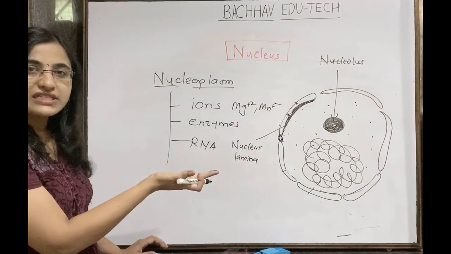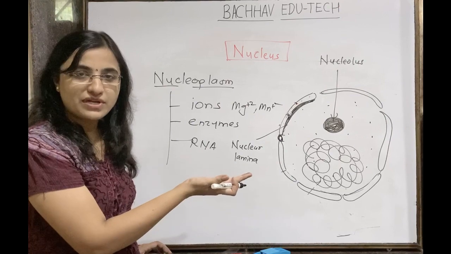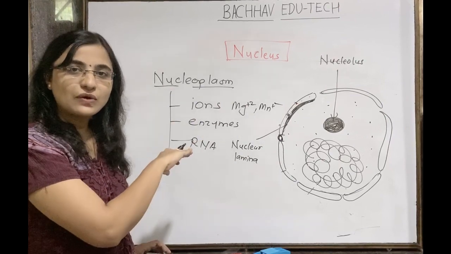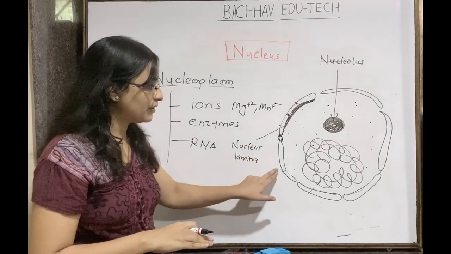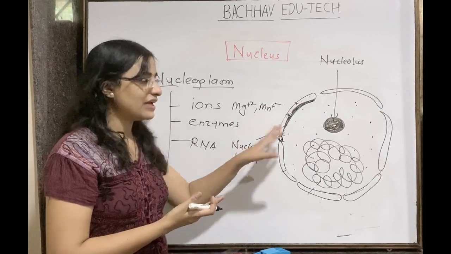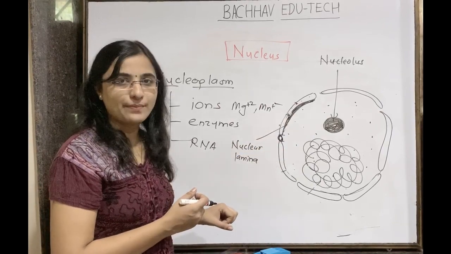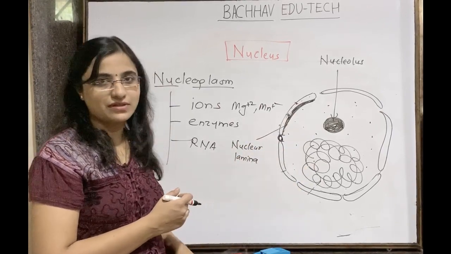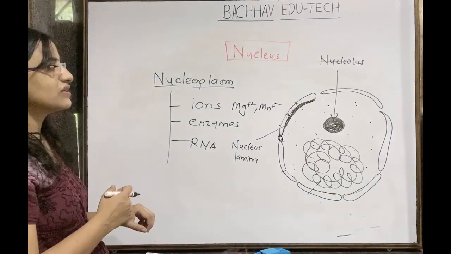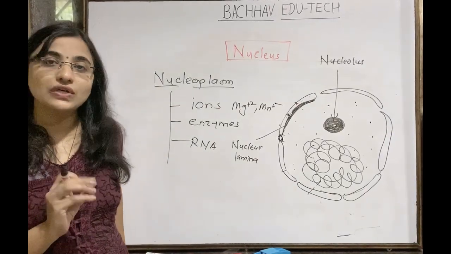Inner membrane लगेच आतमध्ये कोण असणार आहे? लॅमिना प्रेझेंट असणार आहे. ठीक आहे. आउटर साइडला कोण प्रेझेंट आहे? This outer membrane is exposed to cytoplasm, inner membrane is exposed to nuclear lamina, and then nucleoplasm is present. Understand this? So this is the structure of the nucleus.